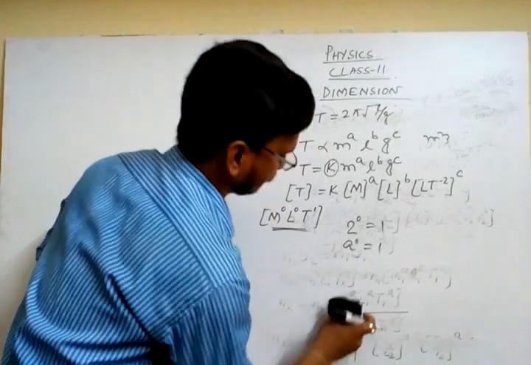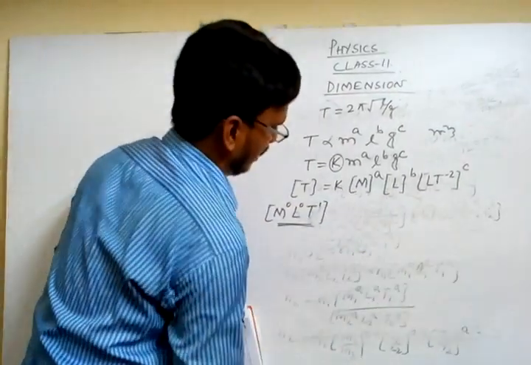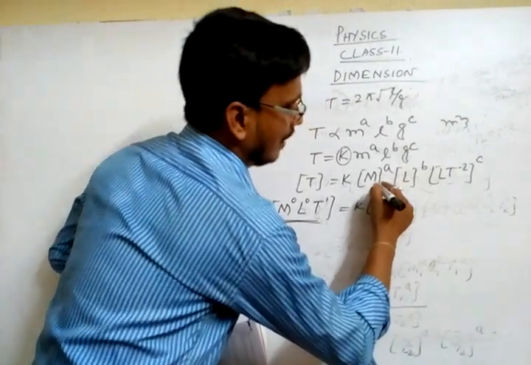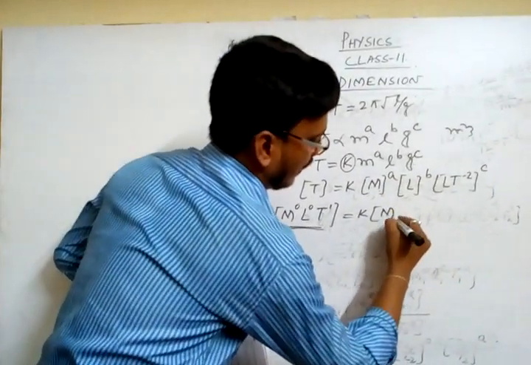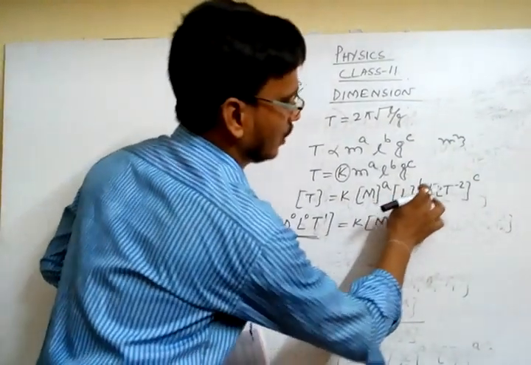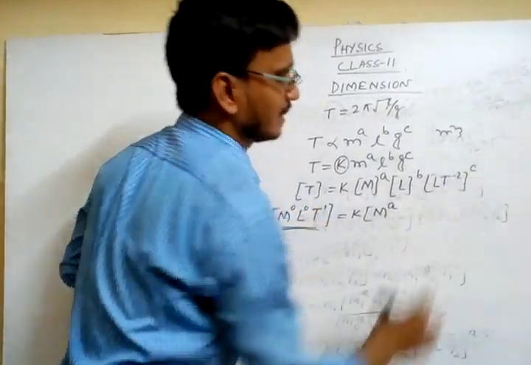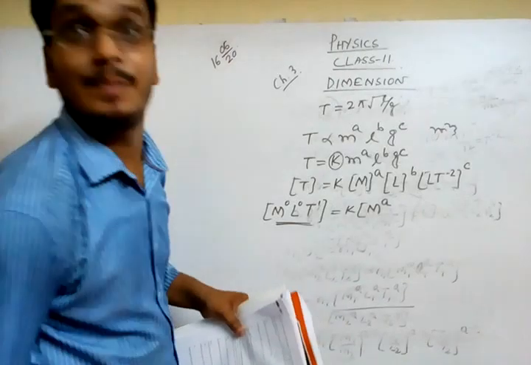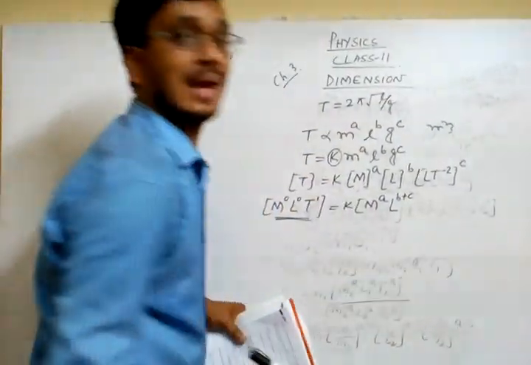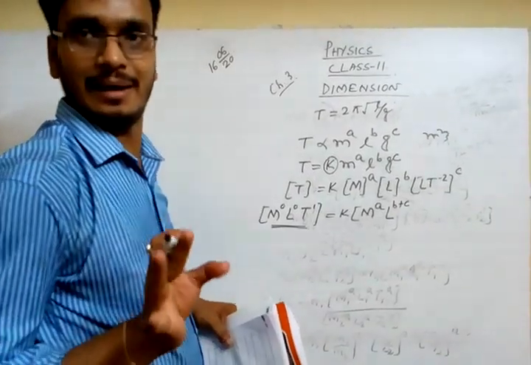After that, K is a constant, then M to the power A, and taking a single bracket, L to the power B and L to the power C, that means L to the power B plus C. Don't multiply B into C, because the power is all the time negative.